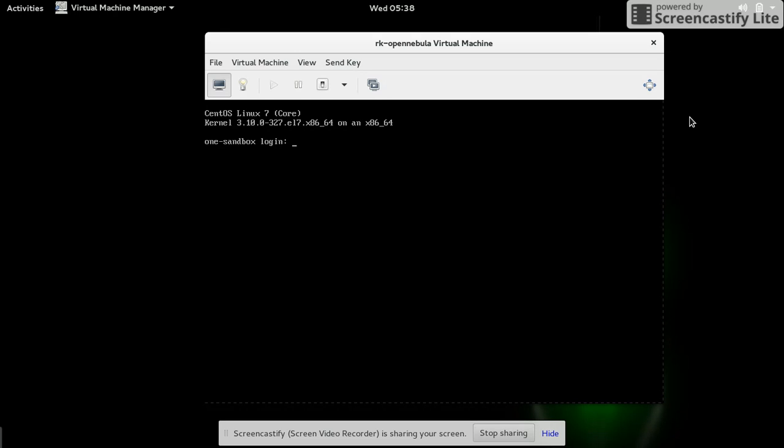Yeah, it's ready. Now it's time to log in to the sandbox to know what the IP is, so that it is easy for us to access from the web interface. Type the username root, because I'm going to log in as the root user, and type the password as opennebula.